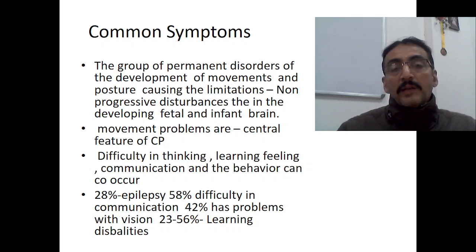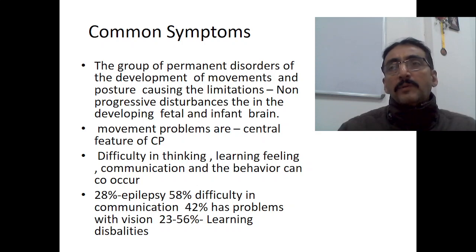Difficulty in thinking will also be there. Difficulty in learning, or difficulty in feeling some sensations, will also be there. There is also a communication problem, and behavioral problems also co-occur. That means the main problem is always with gross motor movement. Along with that, there is also some involvement of the basal ganglia. That's difficulty in thinking, learning, feeling, and also communication. There is a 28% chance of epilepsy, 58% will have difficulty in communication, and about 42% have problems with vision.